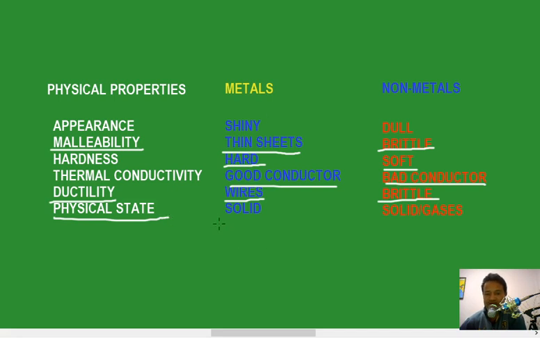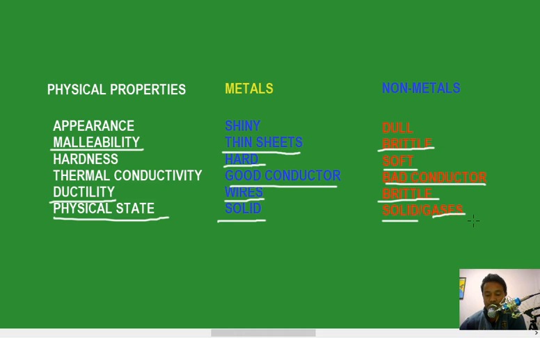Most of the metals are solid. Only one metal is liquid, and that is mercury. When it comes to non-metals, most are solid also, but some of them are gases, like hydrogen, oxygen, nitrogen.